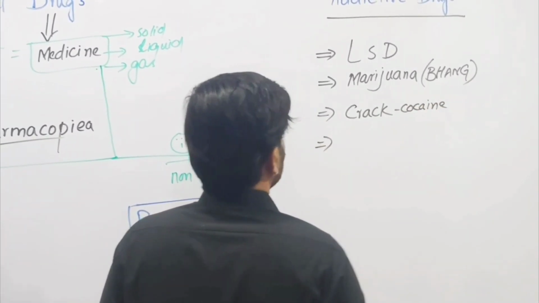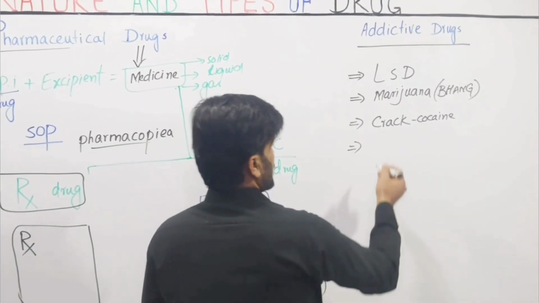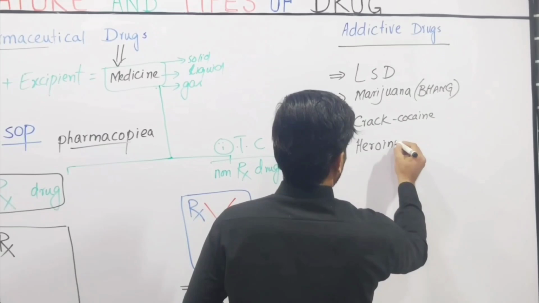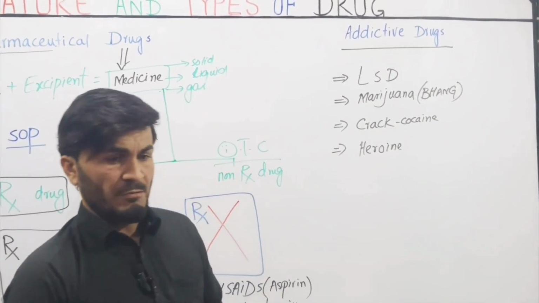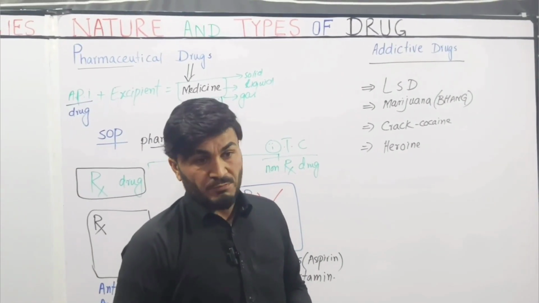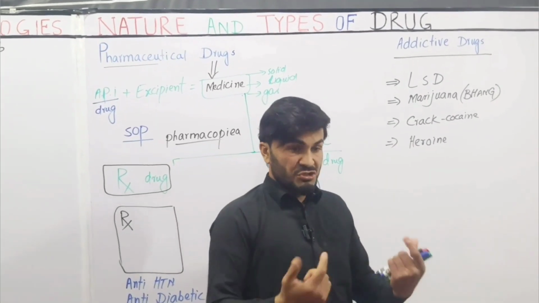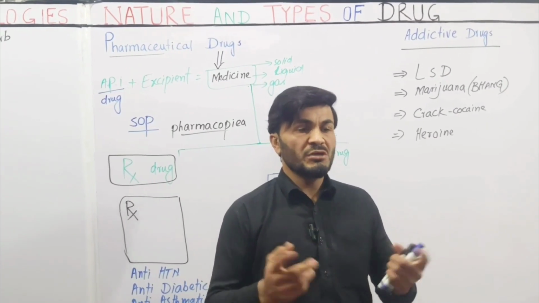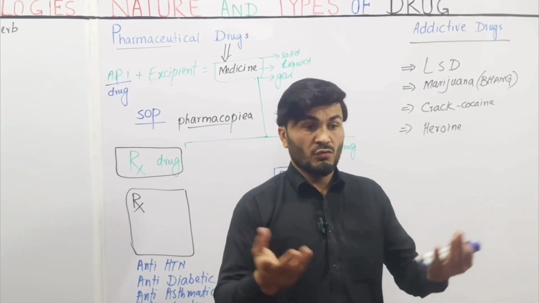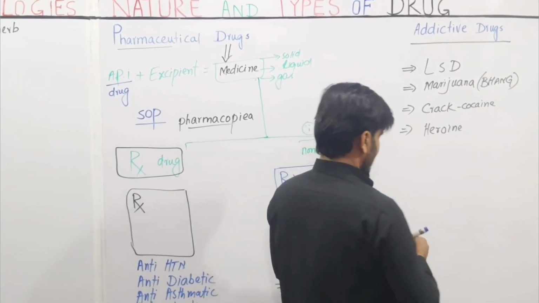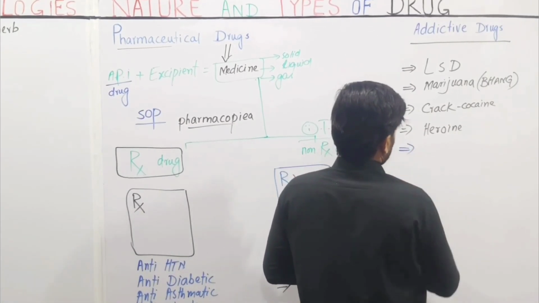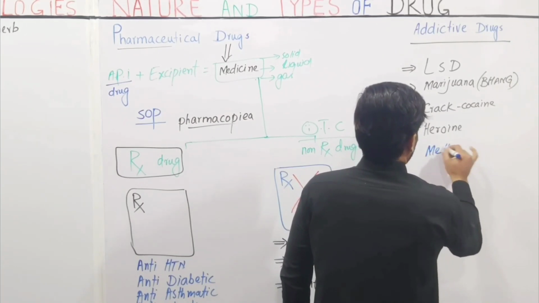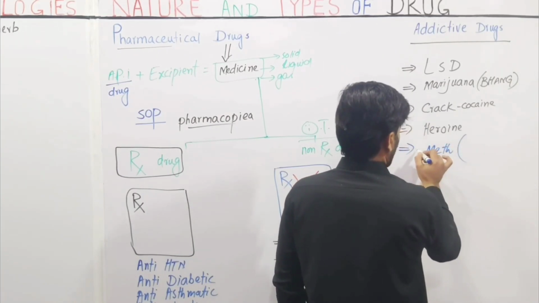and also these addictive substances include heroin, which is obtained from the opium plant, and it is available as a brown and white powder, and it can even be injected, and the person becomes dreamy and doesn't know what is going on in the surroundings. So these are highly addictive substances. And also we have meth or ice. These are called crystal meth.